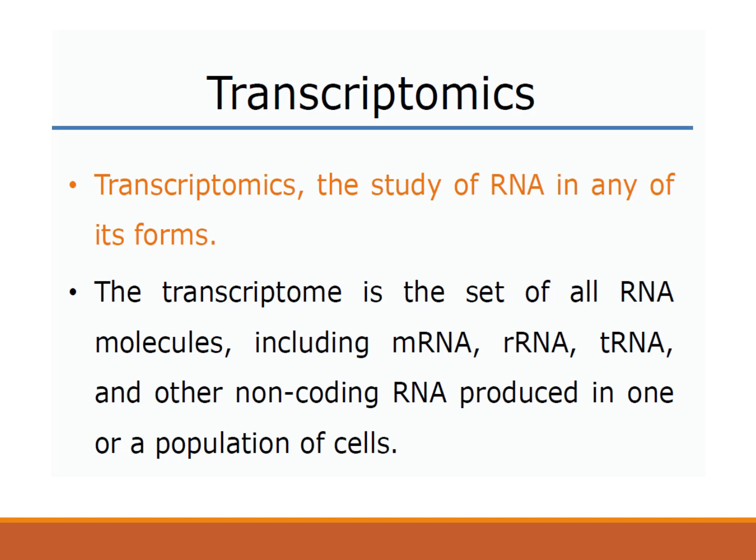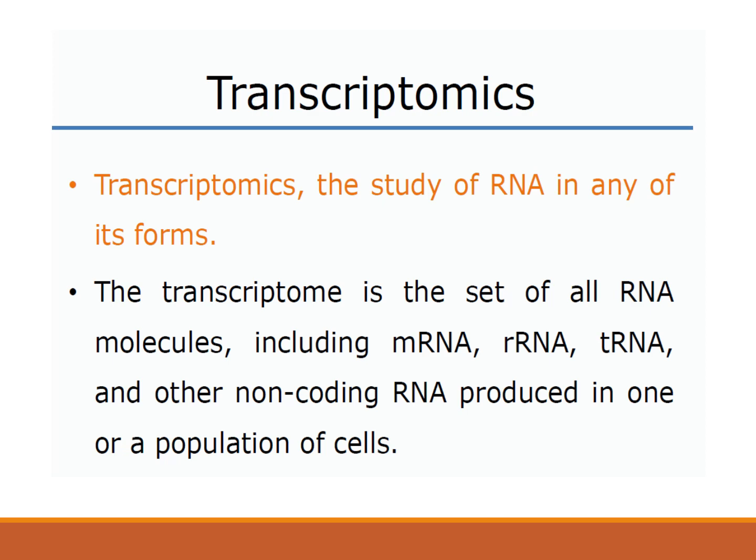Okay, so let's talk about transcriptomics. Now, transcriptomics is the study of RNA in any of its forms, that is mRNA, rRNA, tRNA, or other forms of RNA. Now, the definition of transcriptomics is that it is the branch of genetics that studies the total RNA or mRNA present in the cell or tissue, and the related technologies used to study it.